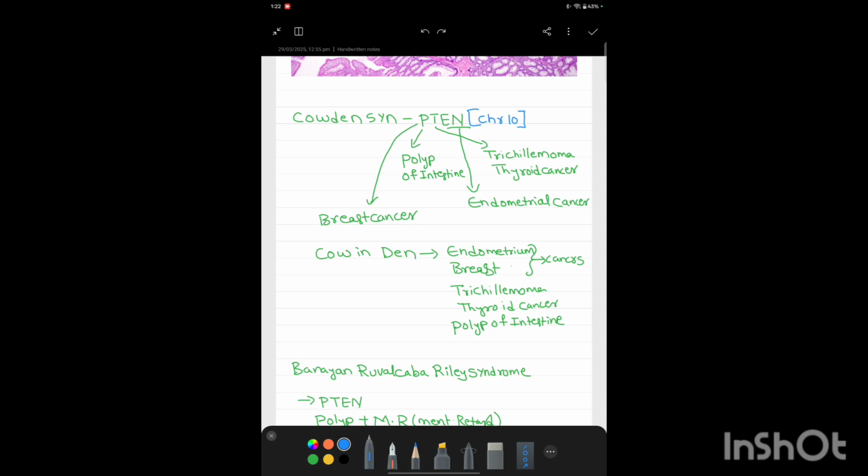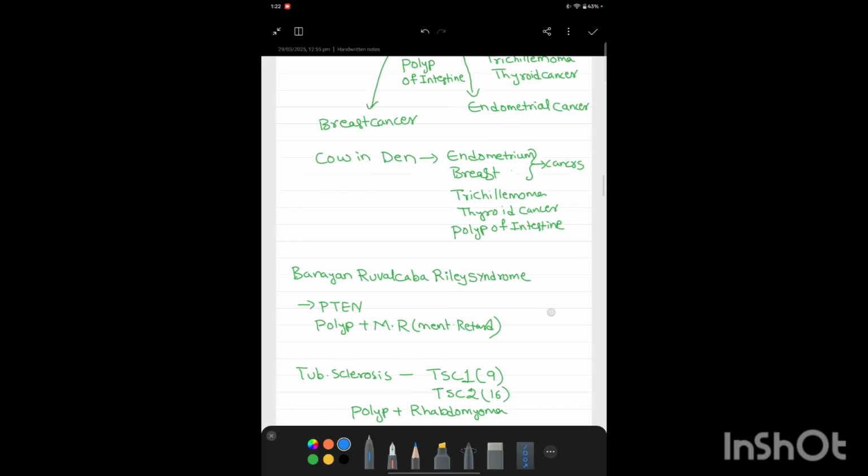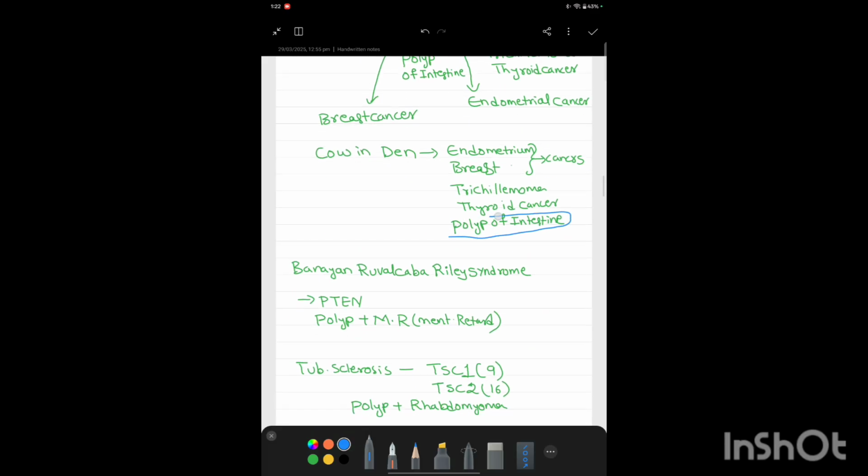Cowden syndrome shows PTEN gene mutation. The PTEN gene is present on chromosome 10. Now, how to remember the features of Cowden syndrome? I will remember with a simple trick: a single cow which doesn't have any partner is present inside the den. It keeps on eating the food, and after eating a lot of food, it has to be absorbed. So the intestine will show polyps, so as to increase the absorption surface area.